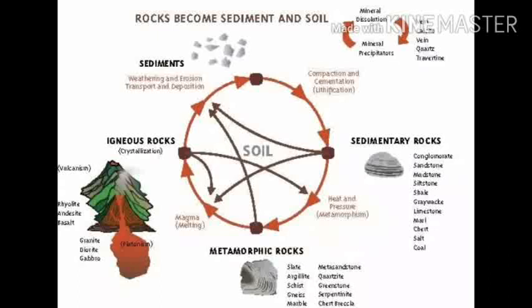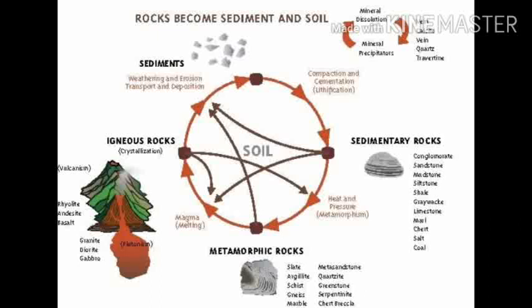Now we discuss the formation of soil from rocks. How is soil formed from rocks? At first we learn what soil is. Soil is a mixture of organic matter, minerals, gases, liquid and organisms that together support life.